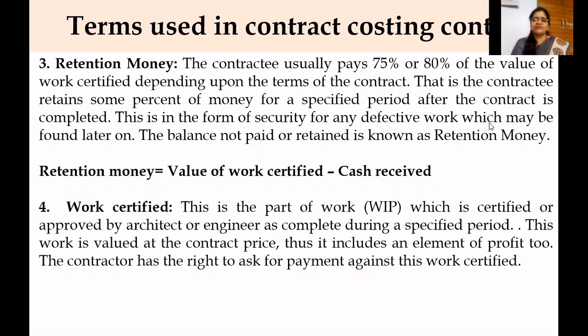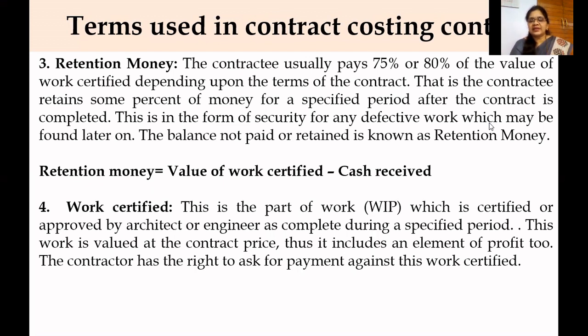This is the part of work in progress which is certified or approved by the architect or engineer as complete during a specified period. Work will be going on, construction work will be in process, that is, work will be in progress until and unless the architect or the engineer certifies or approves it, till then it remains incomplete.